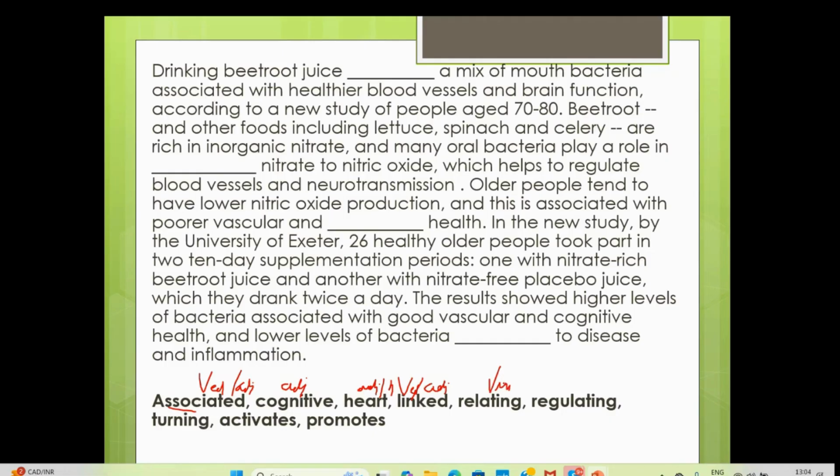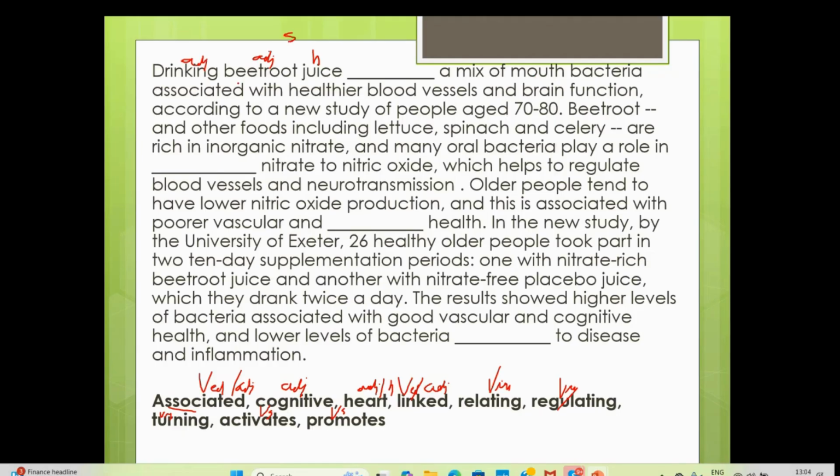Relating, regulating is any word with ing or verb with ing. Turning is verb with ing. Activates, you can activate something, verb with s. Promotes, you can promote something, verb with s. Now here, drinking is not verb with ing. Okay. Juice is your noun, beetroot, and drinking water. No, you must have heard of it, drinking is acting as an adjective only. Drinking water, drinking something. So this is your subject only.